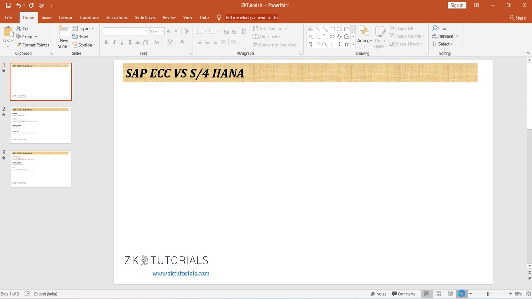I hope you can see my screen, right? Yes. So we are going to look at the key differences between SAP ECC and S4HANA. Most people have this query, because now people are entering into learning SAP, and they have a doubt: whether I need to learn ECC first and then come into S4HANA, or whether I can directly come into S4HANA and learn. I'll give you that clarity now, very simply.